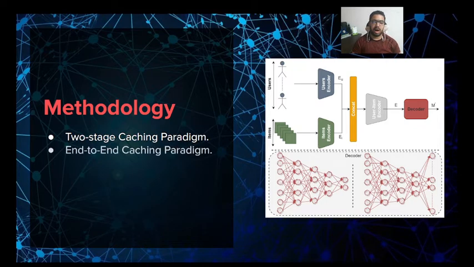Our framework has two variants, a two-stage paradigm and an end-to-end paradigm, where both of them perform better than the state-of-the-art algorithms, and the end-to-end caching paradigm is much better than the two-stage paradigm in terms of complexity and accuracy, as we will see in detail in the next slides.